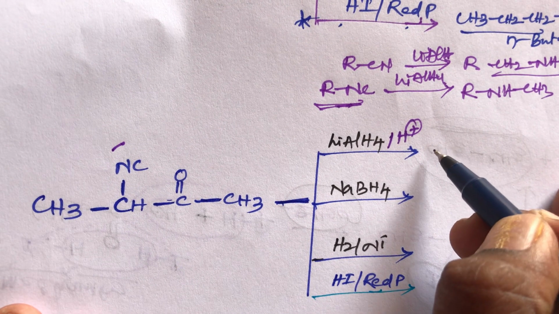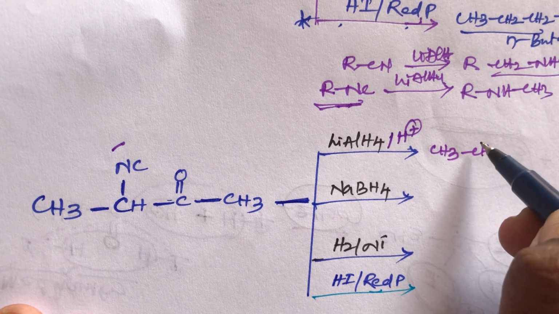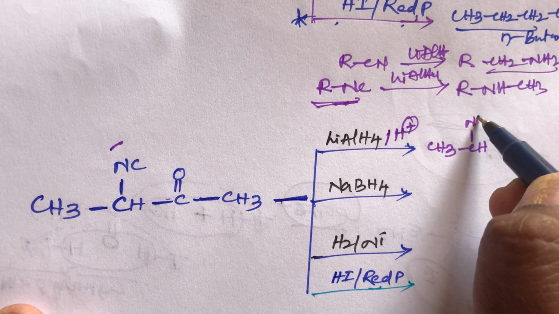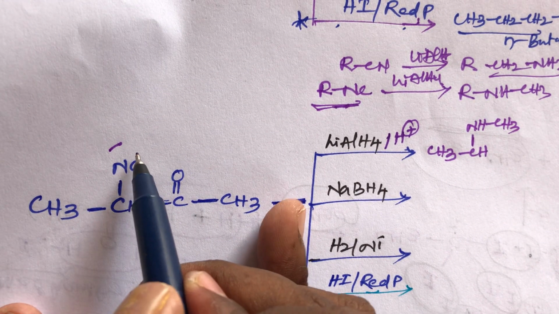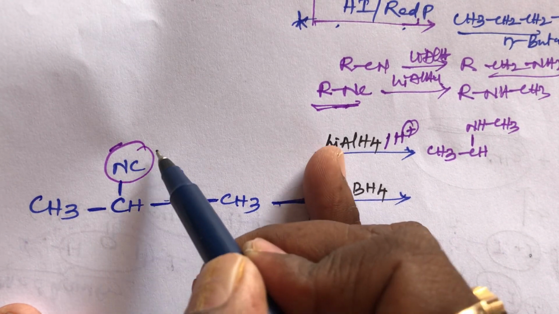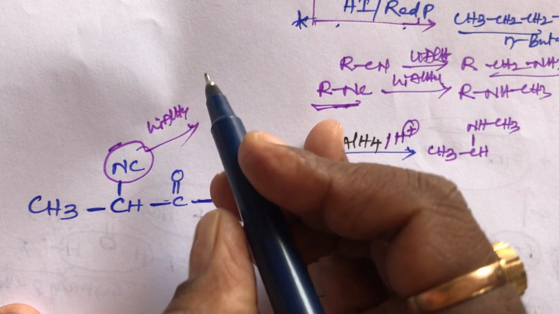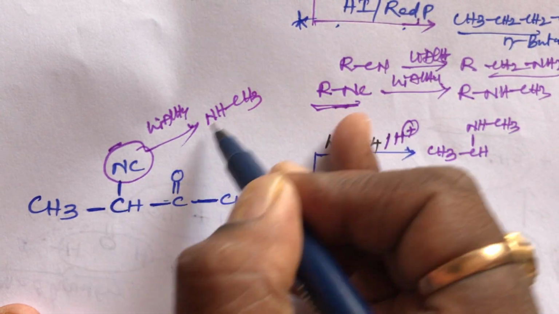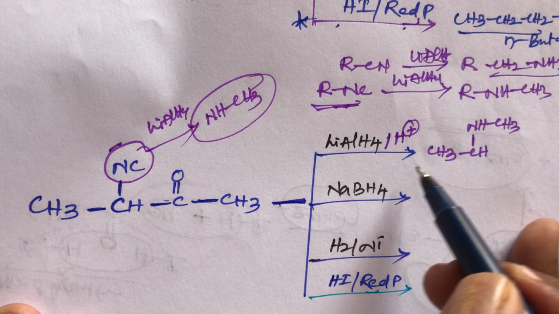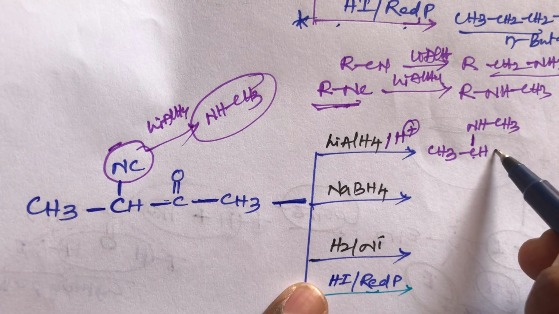So what is the product? That is CH3, CH bond, NHCH3. This is the product. You remember, sir, this NC group with lithium aluminum hydride is converted into NHCH3. I wrote the same thing, CH as usual, same bond, NHCH3, then bond.